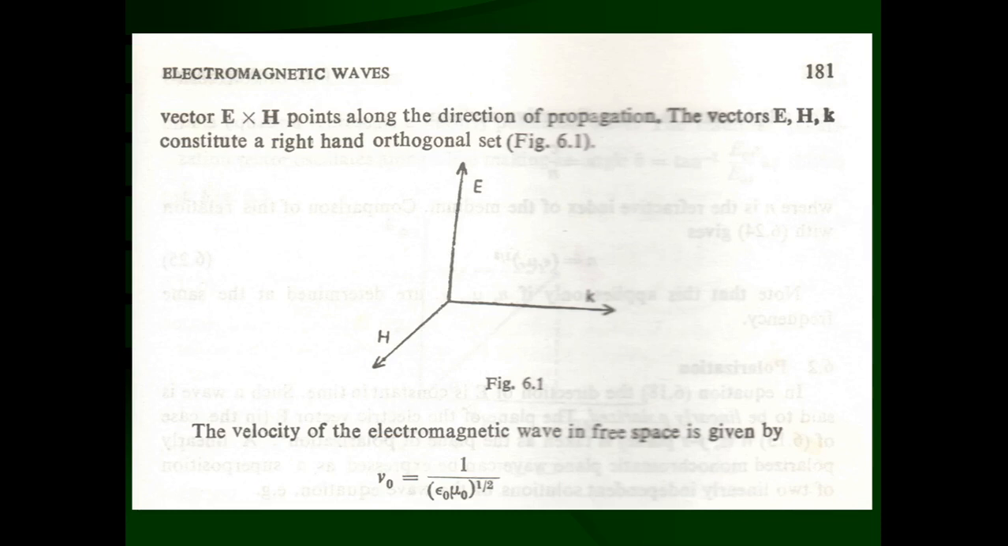Now, what will be the velocity of these electromagnetic waves in free space? That we have already proved: the velocity of electromagnetic waves in free space, V0, is equal to 1 upon (mu 0 epsilon 0) raised to 1 half.